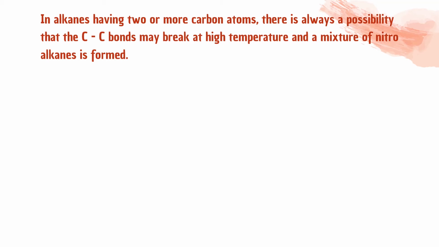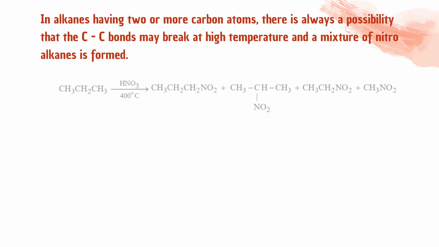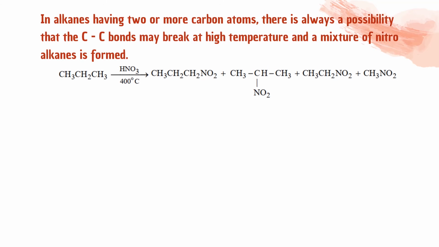And if it happens, then it will give you a mixture of nitroalkanes, like CH3CH2CH3. One, hydrogen is directly replaced, and this will give you primary, so one product of primary is formed. The second, a secondary hydrogen is replaced, so this product is formed. Third, this bond will break, so this will give you CH3NO2 and this will give you CH3CH2NO2. So 4 products will be given.